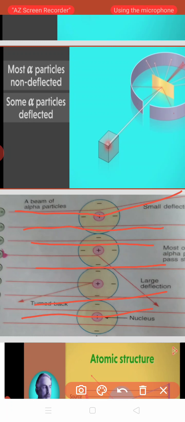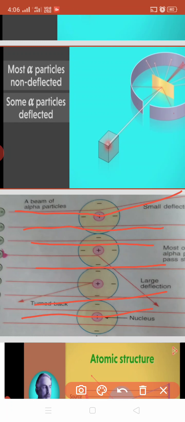So he concluded that as alpha particles are positively charged, there must be repulsion of the alpha particle with the positively charged hard particle which is at the center of the atom. It means Rutherford told that the maximum part of the atom is blank.